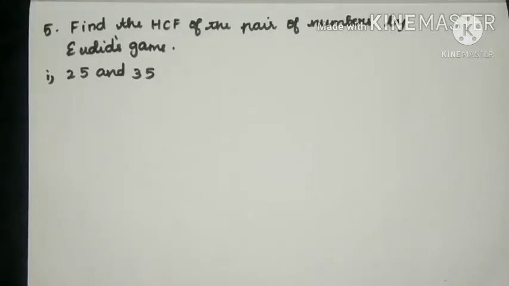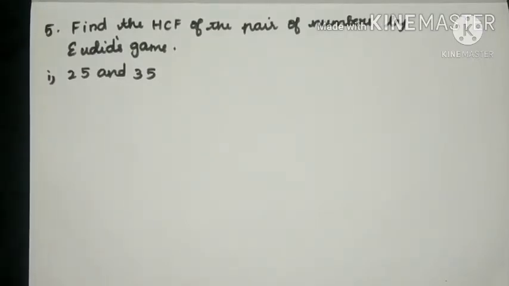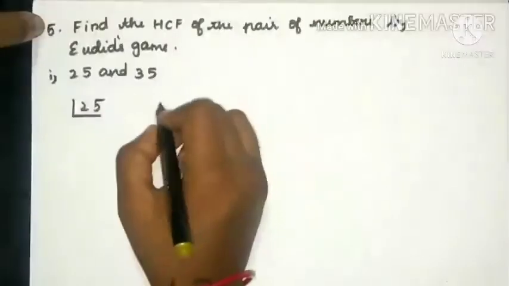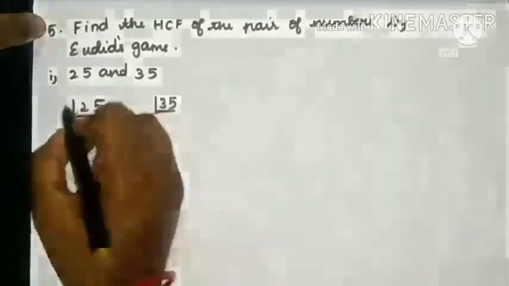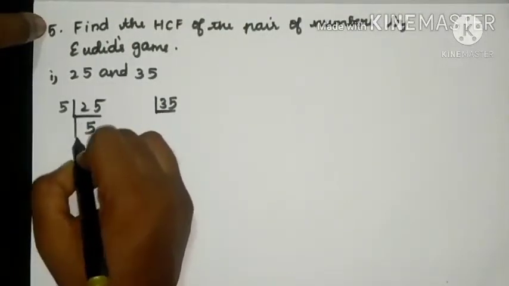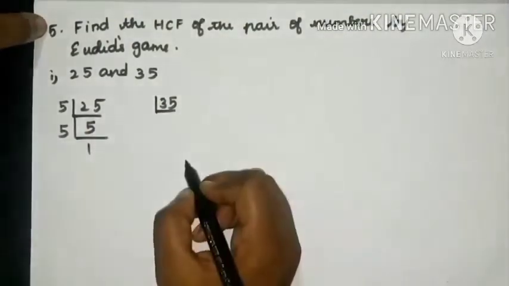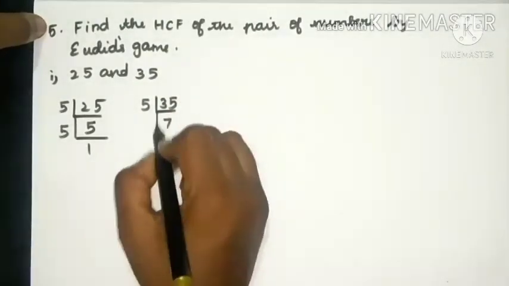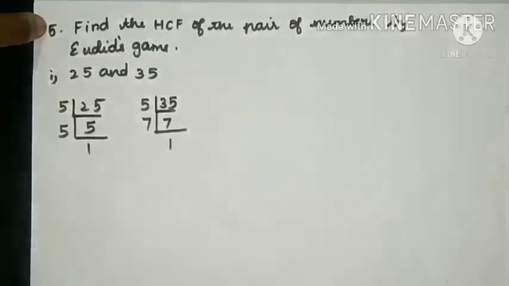Fifth sum. Find the HCF of the pair of numbers by Euclid's game. First, let's find the normal HCF. Students, if you have to find the HCF of these two numbers, what do you have to do? Yes, you have to find the factors of 25 and 35. 5 5s are 25 and then 5 1s are 5. And for 35, 5 into 7s are 35, 7 1s are 7.